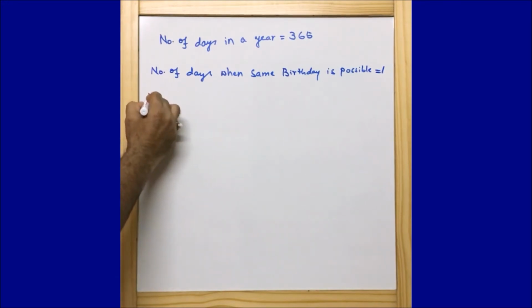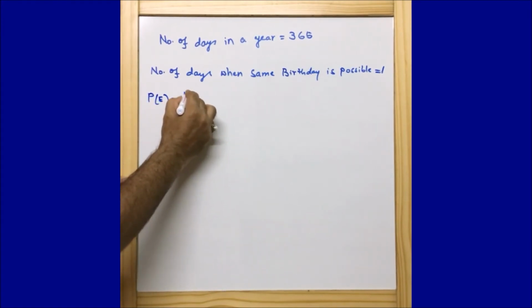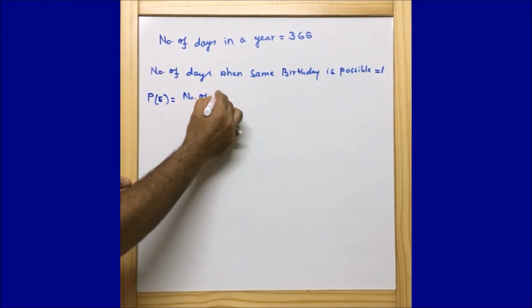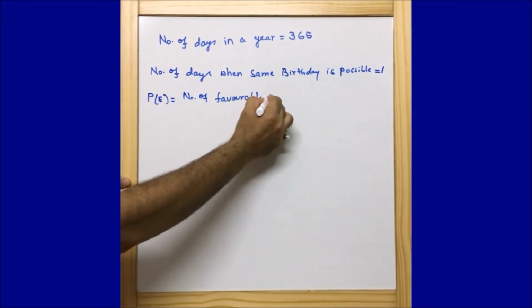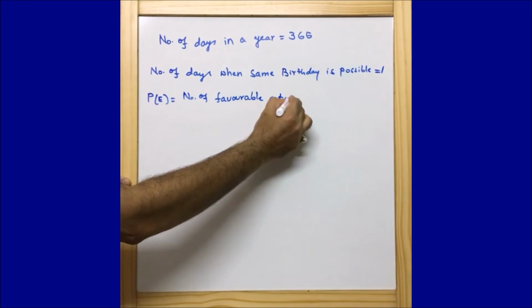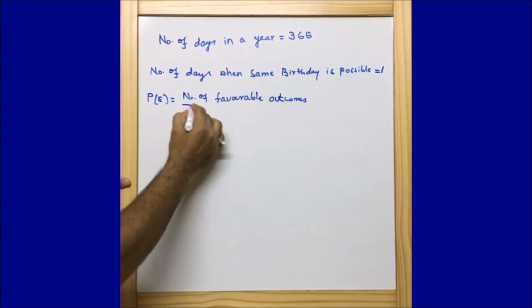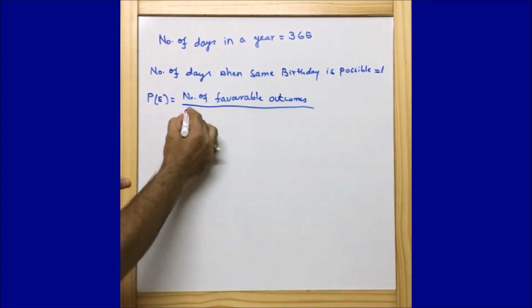And we very well know that the probability of occurrence of an event is equal to the number of favorable outcomes upon the total number of outcomes.